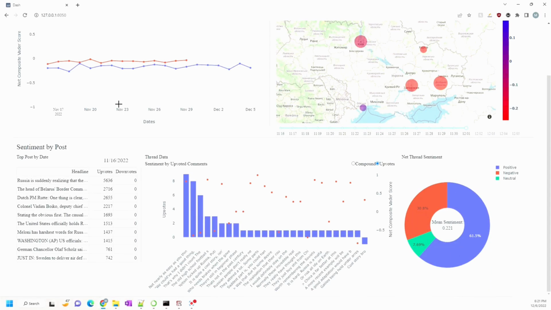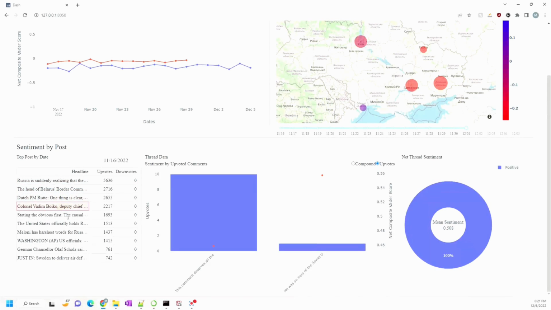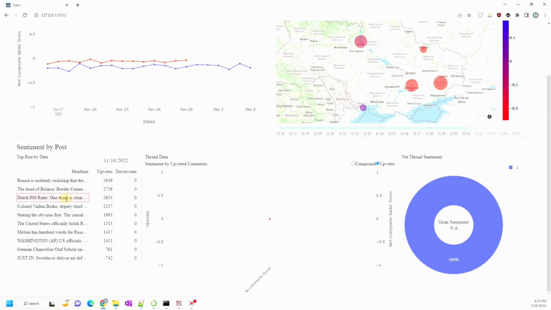The last story we want to talk about is the sentiment by posts. Here on the left, we have the top posts by date. We have the headline and the corresponding upvotes. The downvotes are going to be 0 because the values of the downvotes are actually composited with the upvotes. If we click on a headline, our thread data will be updated. In instances where we cannot query the comments according to that post, we will have a value of no comments found and a blank scatter plot.